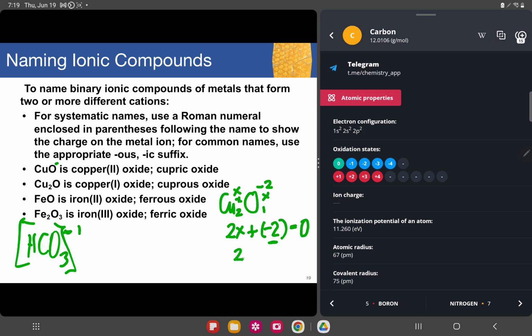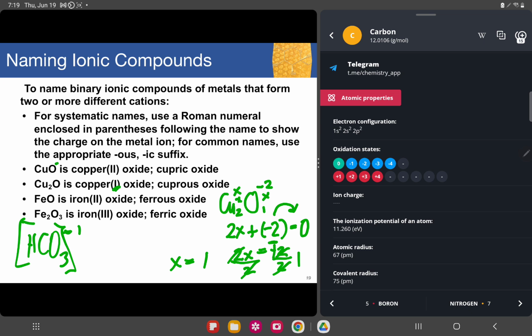Okay, so for this one, 2x is equivalent to, let's move negative 2 to the other side. That means we'll have positive 2 on the other side. So let's divide by 2 on both sides. X would be equivalent to 1, right? Okay, sorry, this one is 1. So x is 1, meaning copper right here is 1. And the same goes with ferrous oxide and ferric oxide.